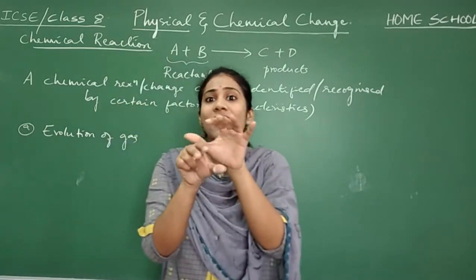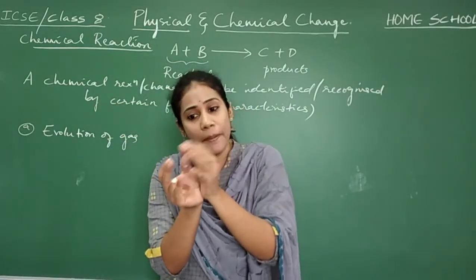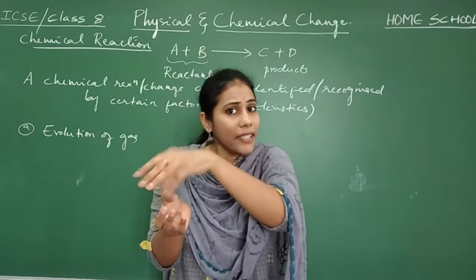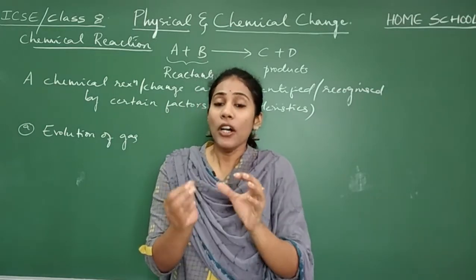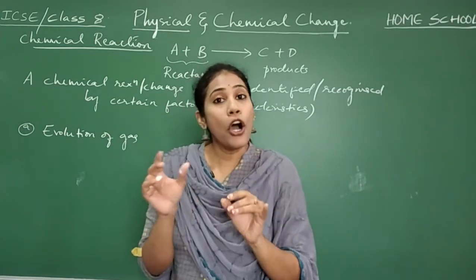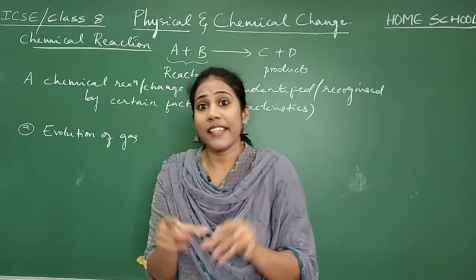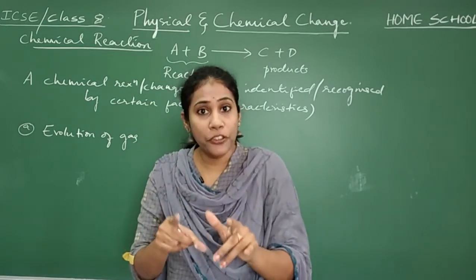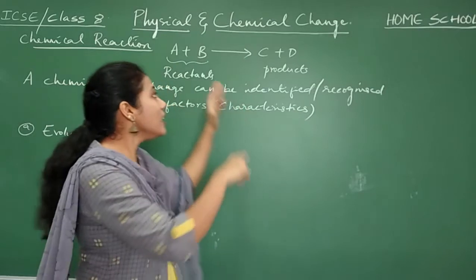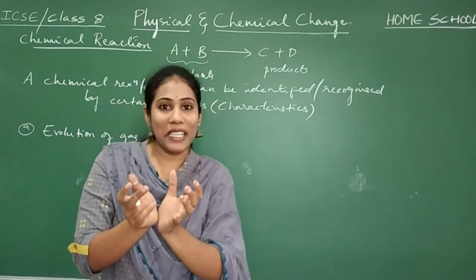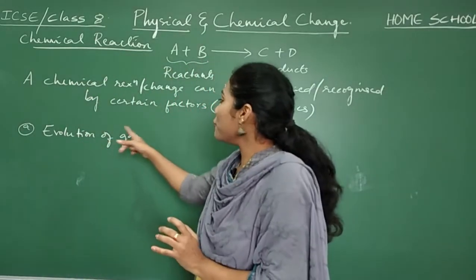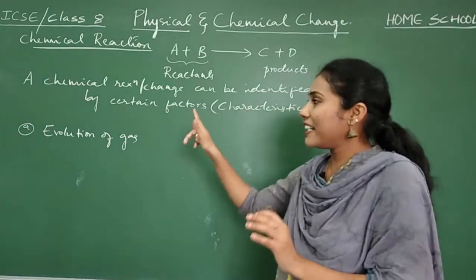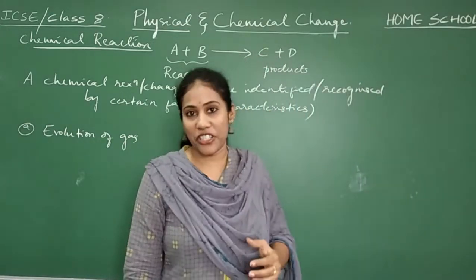If a chemical reaction is occurring between them, a particular gas may come out. So liberation or evolution of a gas is one of the proofs to say that a particular set of substances are undergoing a chemical change. Evolution of gas is one of the characteristics of a chemical reaction.